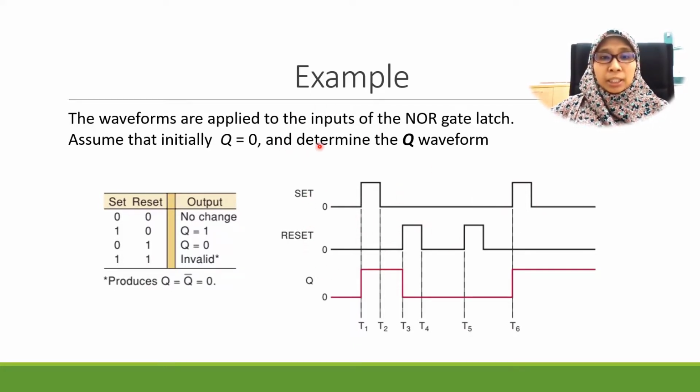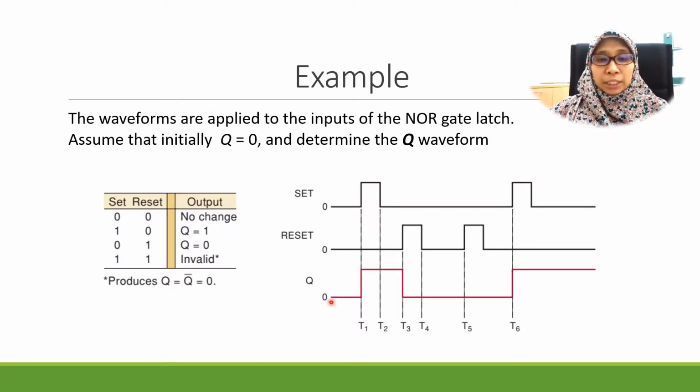And what is the signal for the output Q here? So we're going to look one by one. Since our set is 0 and our reset is 0, at this moment there's no change. And remember, this is a 0 because our initial condition is a 0. But if our condition is 1, it will remain 1 here.